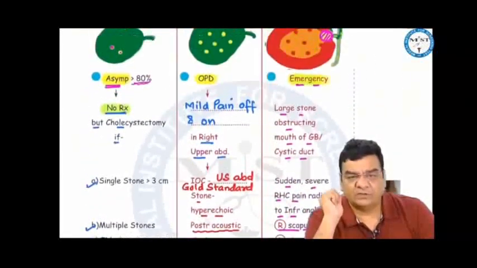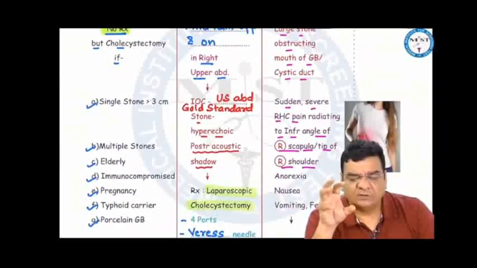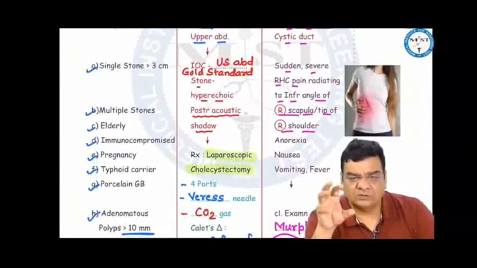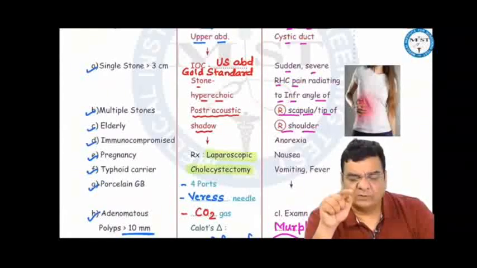However, the majority of these patients come to us in the OPD with mild symptoms, mild on and off pain in the right upper abdomen. Hardly anything on clinical examination. So we do ultrasound, which is the gold standard investigation for gallstone disease. The stone itself appears hyperechoic and it casts a posterior acoustic shadow. It is with this posterior acoustic shadow that we are able to make out that yes, this is a stone.